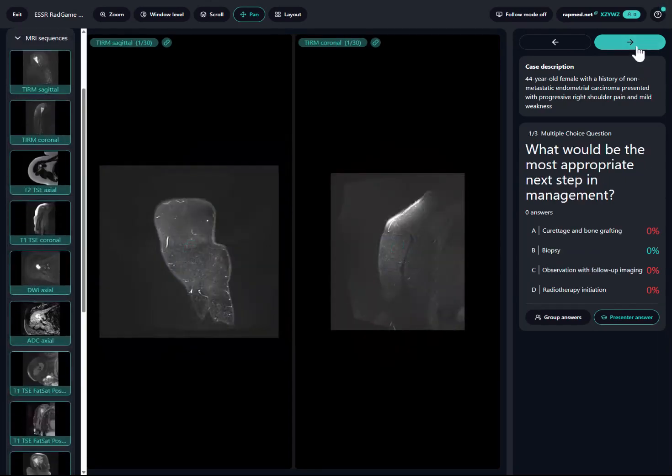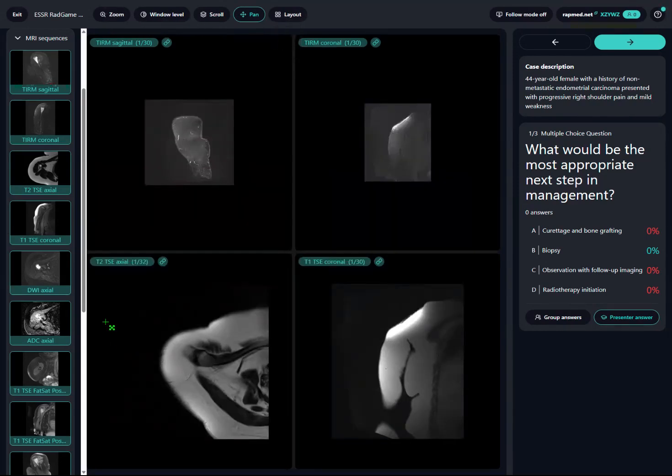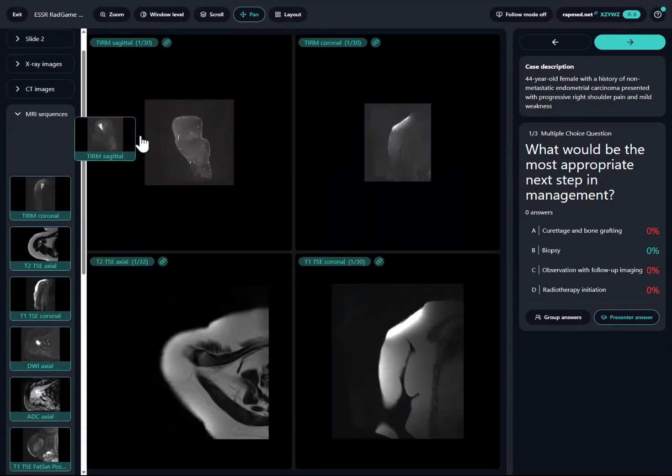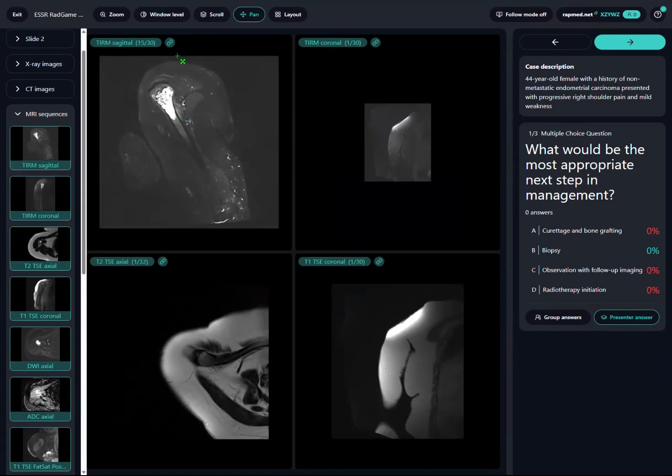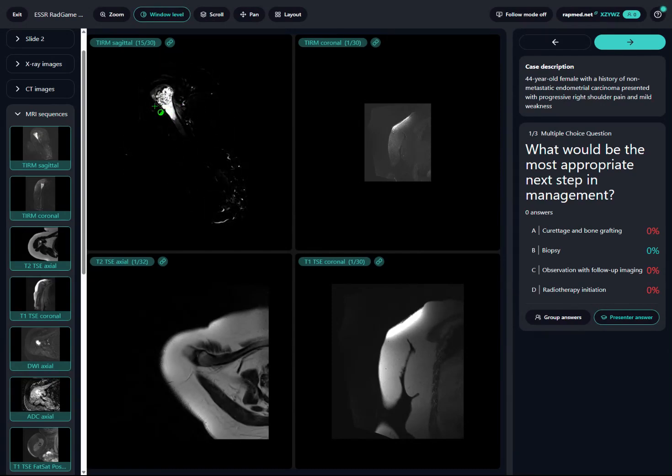To better characterize the lesion, particularly its internal structure and soft tissue characteristics, MRI was performed next, and it reveals the same lesion again. Let me show you with a sagittal view. As you may see here, the lesion contains multiple cystic areas, and the fluid level is better visualized on the sagittal view.